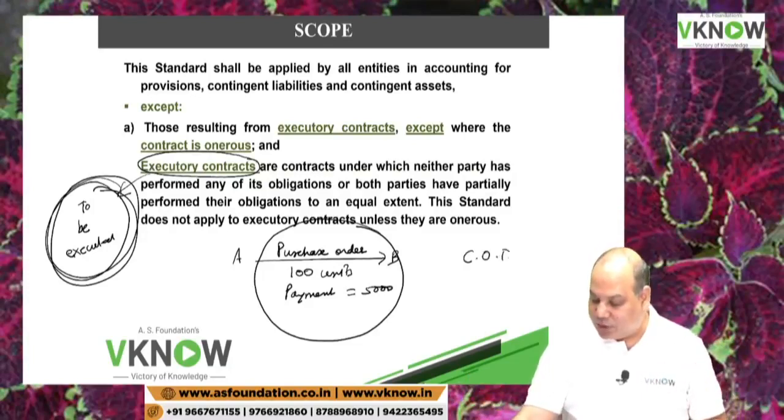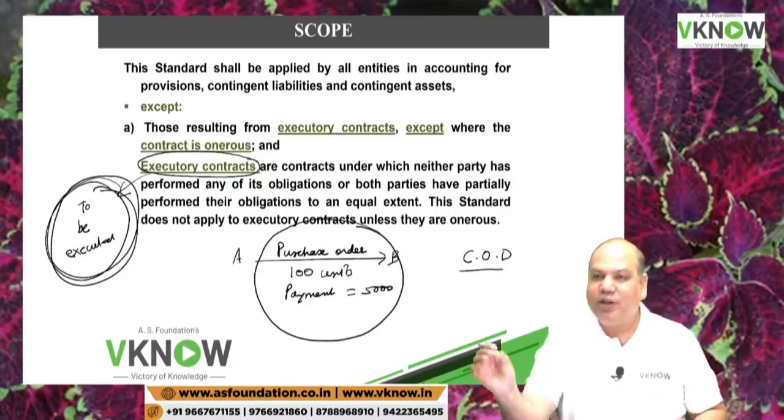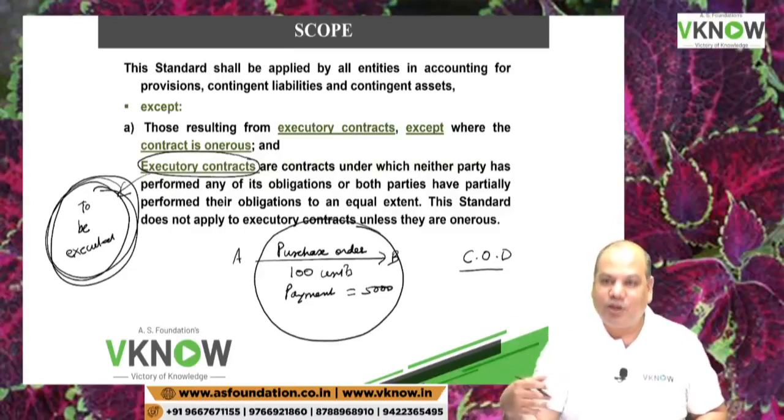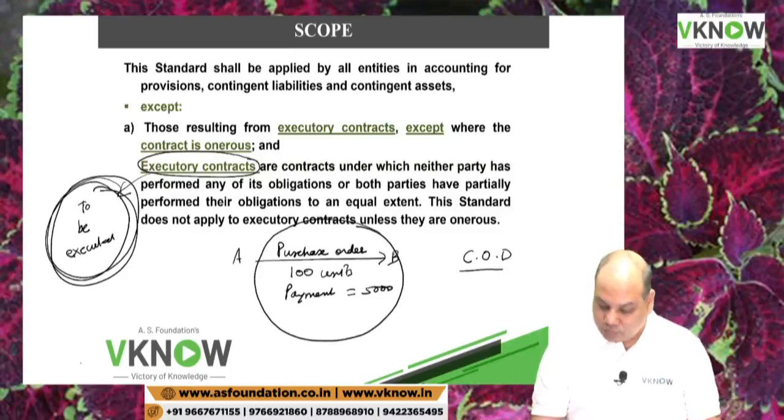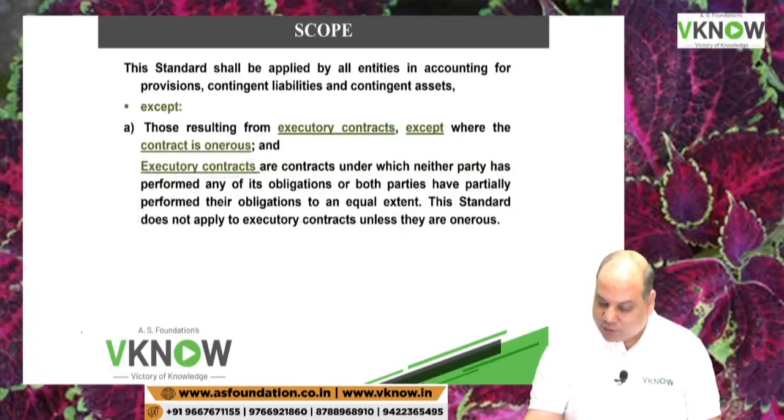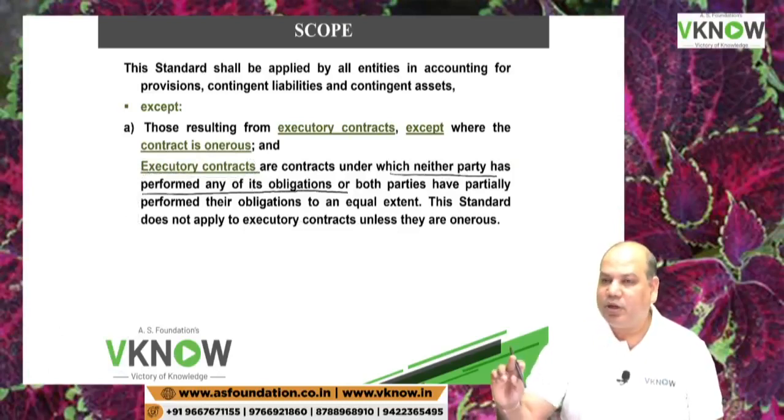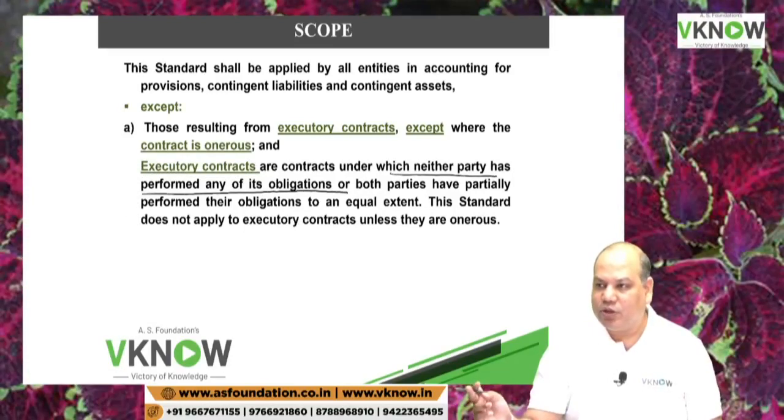Nowadays on our website, cash on delivery order, that is an executory contract. You have only placed an order. Once I deliver the goods to your doorstep, you make the payment, then it is executed. So executory contract means where neither party has performed any of its obligation.